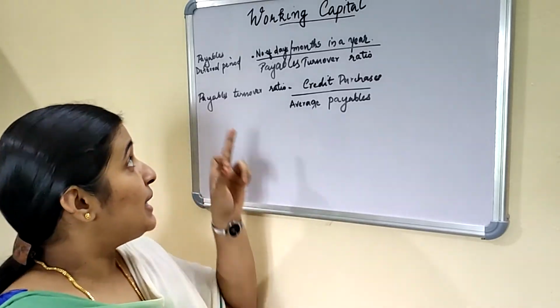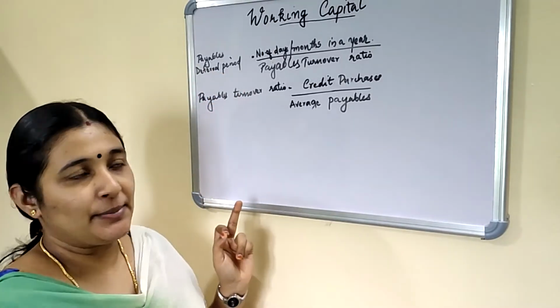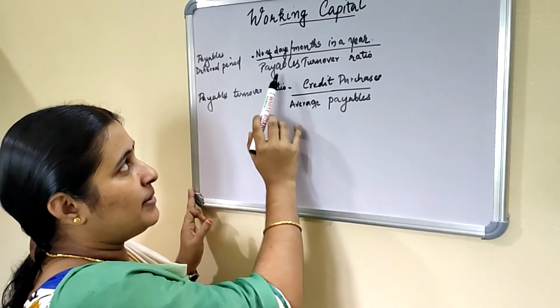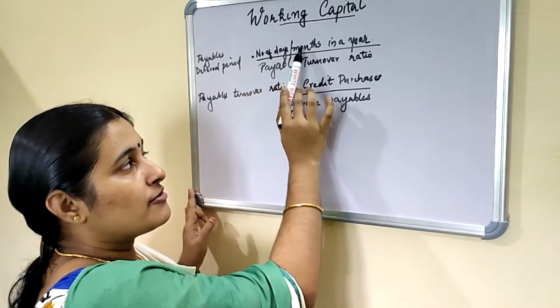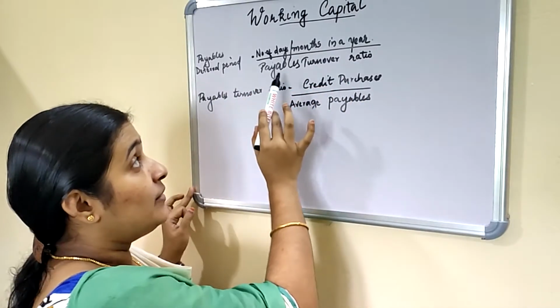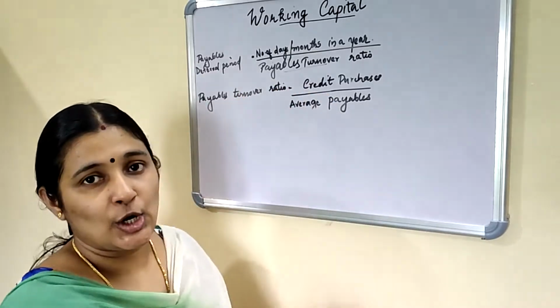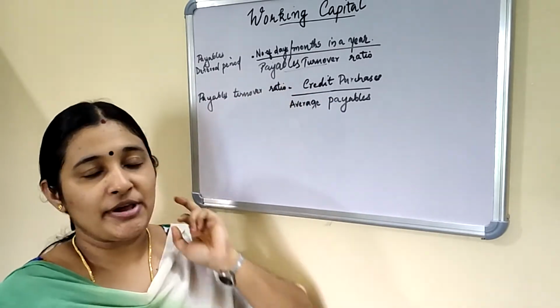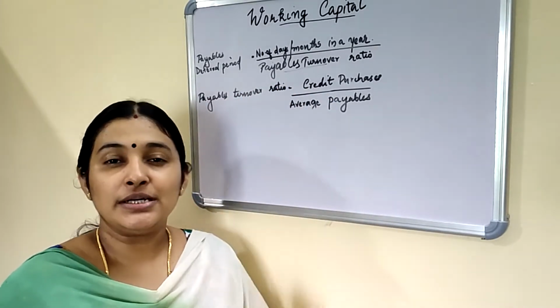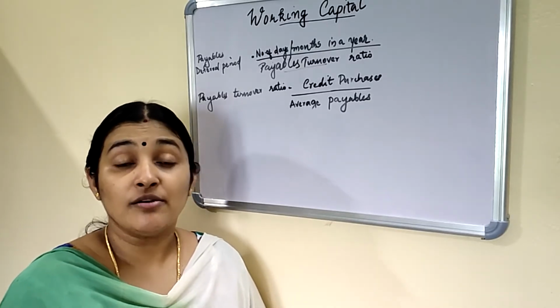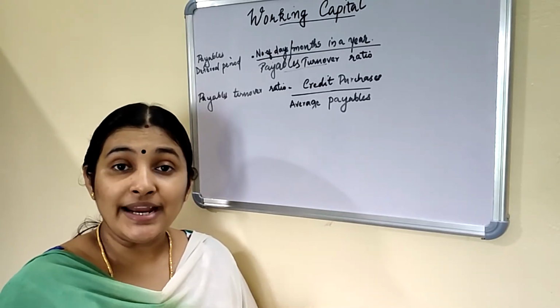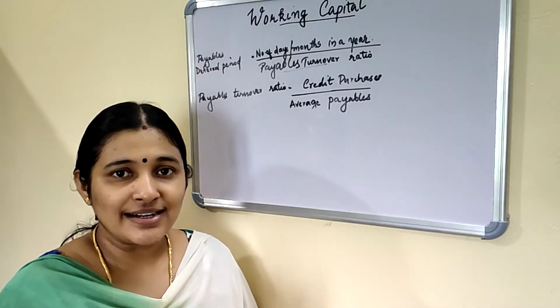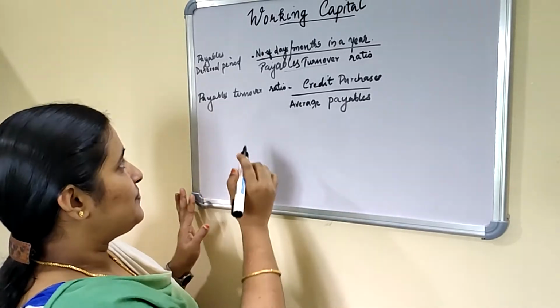The next one is payables deferral period. Payables deferral period can be calculated by number of days or months in a year divided by payables turnover ratio. What is payables turnover ratio? Payables turnover ratio is the speed with which the business makes its payments to creditors or payables.